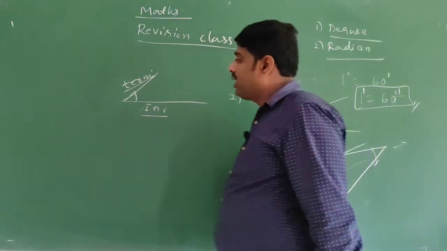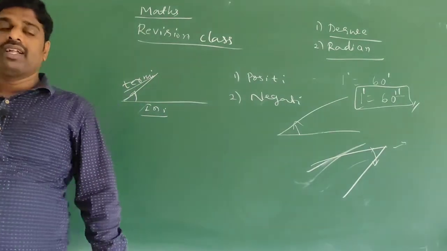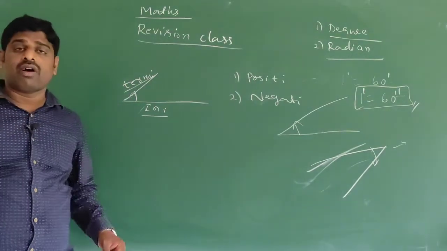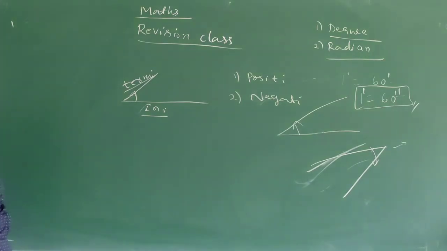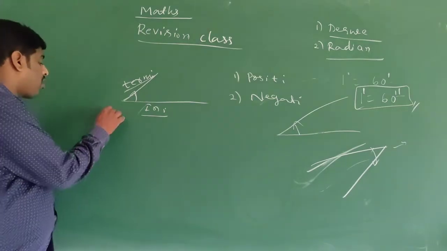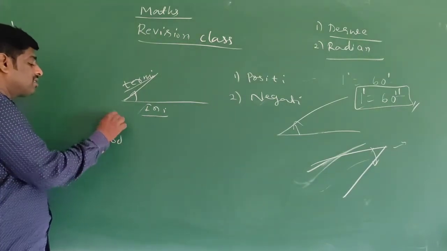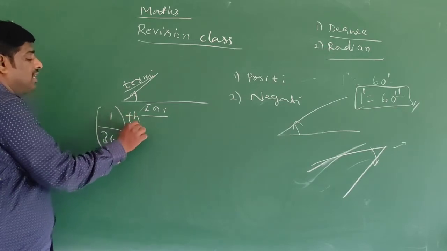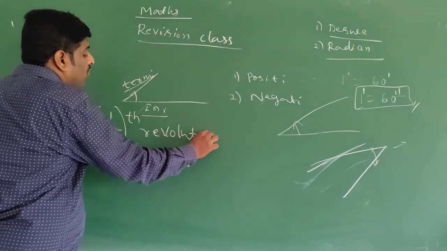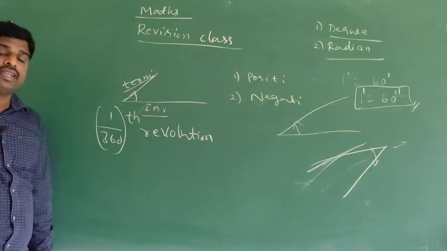Now, degree measure is also one of the measurements of an angle. If the rotation from initial side to terminal side is 1 by 360th of a revolution, that is called degree measure.